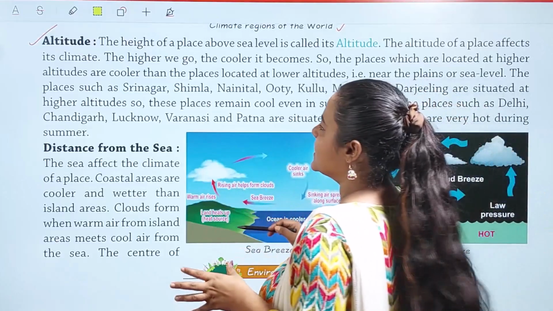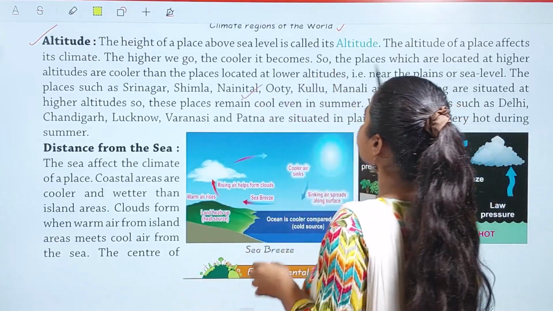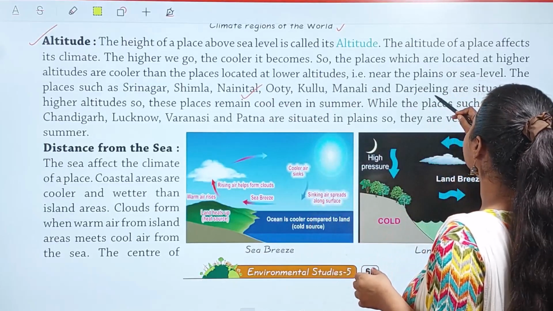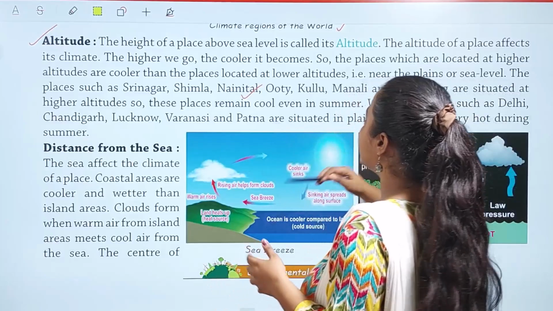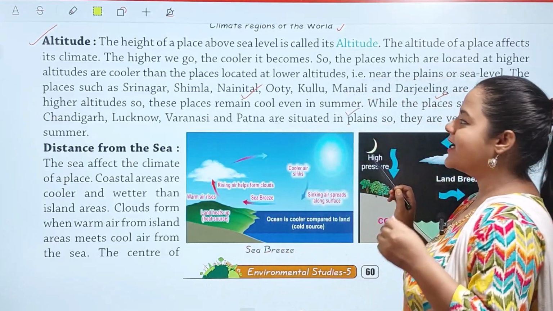And places such as Srinagar, Shimla, Nainital, Ooty, Kullu Manali and Darjeeling are situated at higher altitude. इसीलिए these places, ये हमेशा कैसे रहते हैं बच्चों? ठंडे बने रहते हैं.